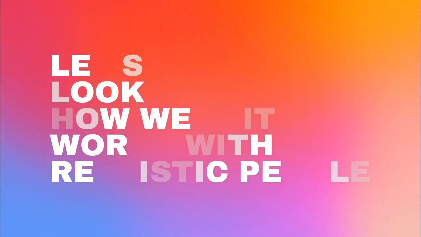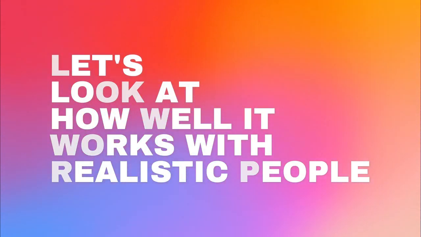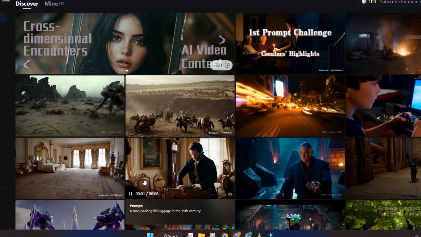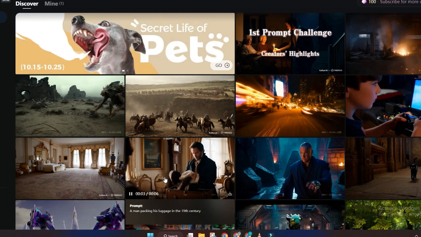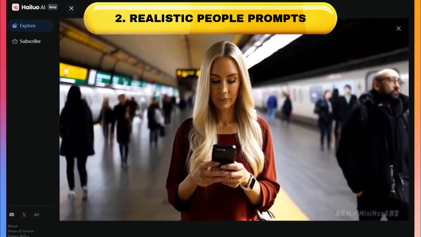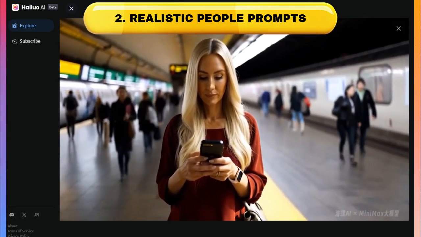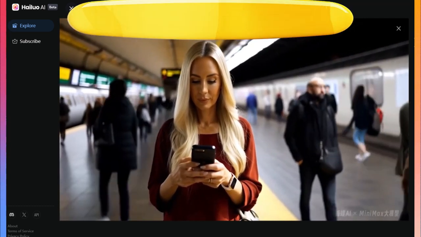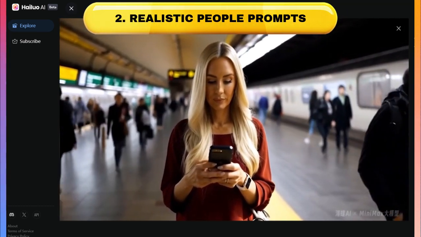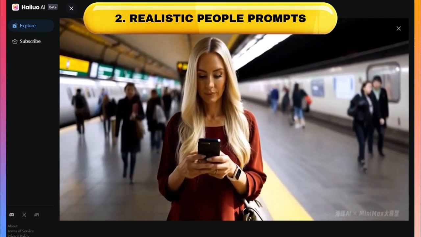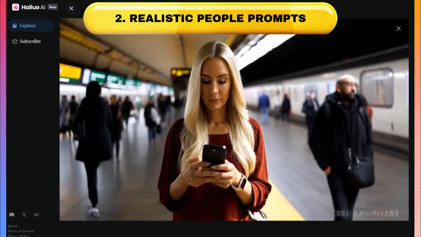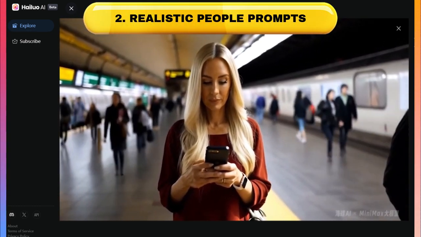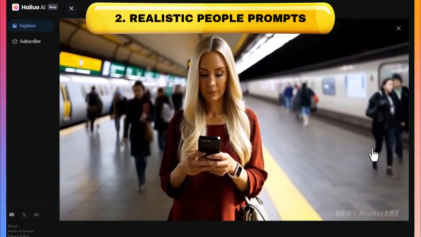Now let's have a look at how well it creates realistic humans. Minimax is incredible for creating these sorts of shots. As we have a woman on her phone in a subway station, and everything about this shot just looks very believable, from the people walking in the background to her realistically scrolling on her phone, and the lighting is just really natural, and it's incredible at doing emotions as well.